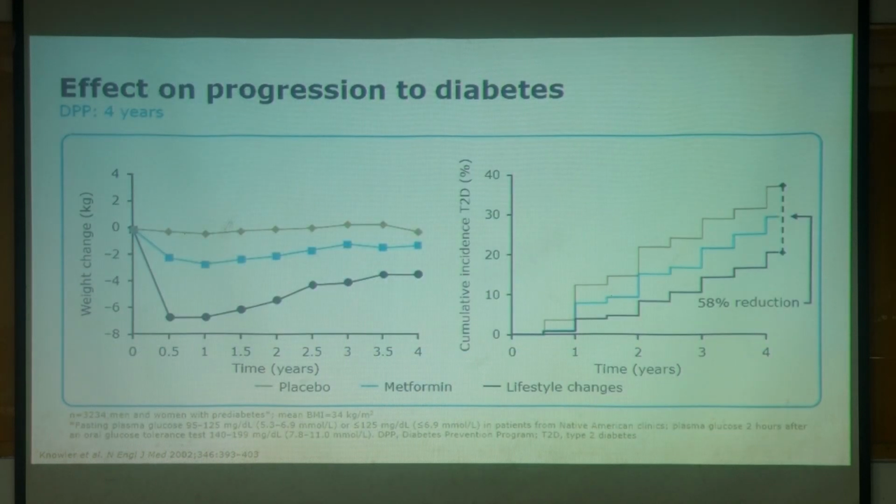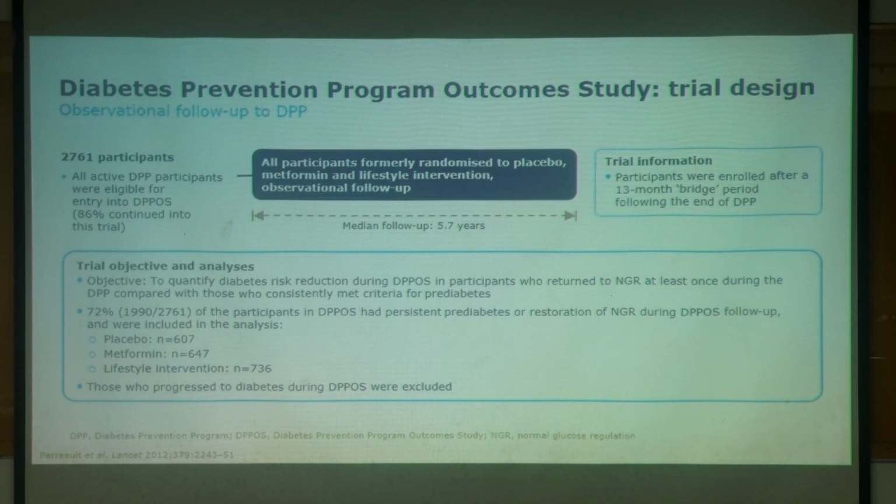You can see here almost a 58% reduction in the prevention of progression to diabetes, suggesting again that lifestyle modification plays a very important role in the prevention of diabetes and progression to diabetes from the pre-diabetic stage.